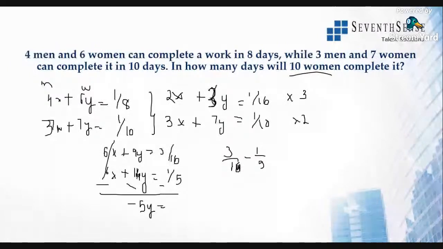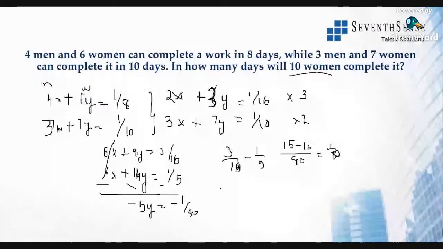So what will be the LCM? It will be 80. So 5 3s are 15, 16 into 5 times. So it is 15 minus 16. All right. So 15 minus 16 will be 1 by 8. All right. So 5 minus 5 is 1 by 80. Sorry, 1 by 80. So minus 5y is equal to minus 1 by 80.